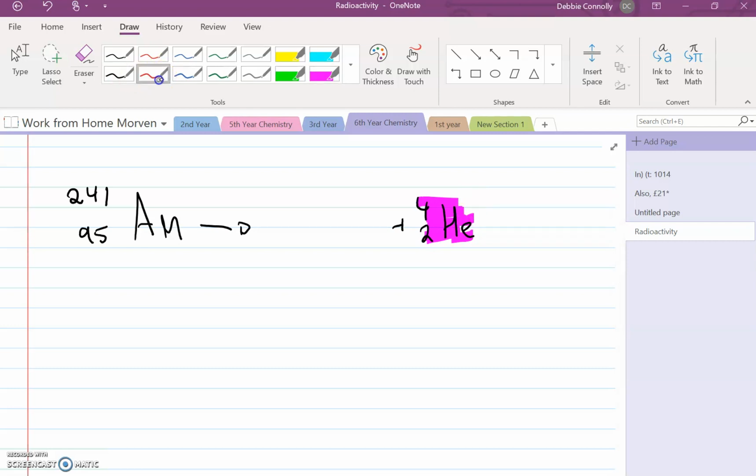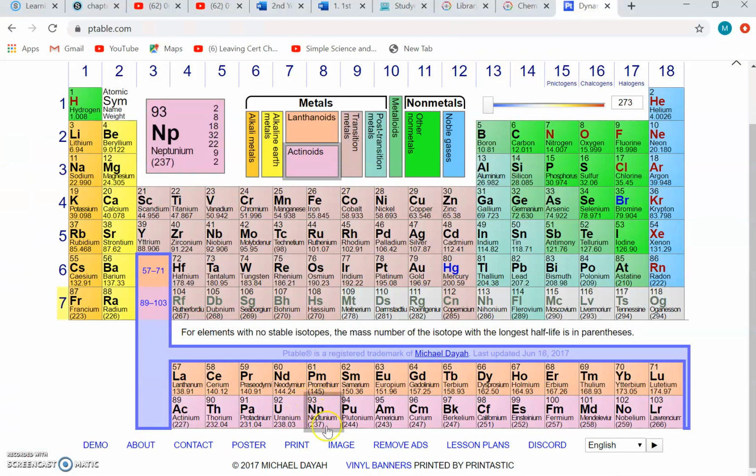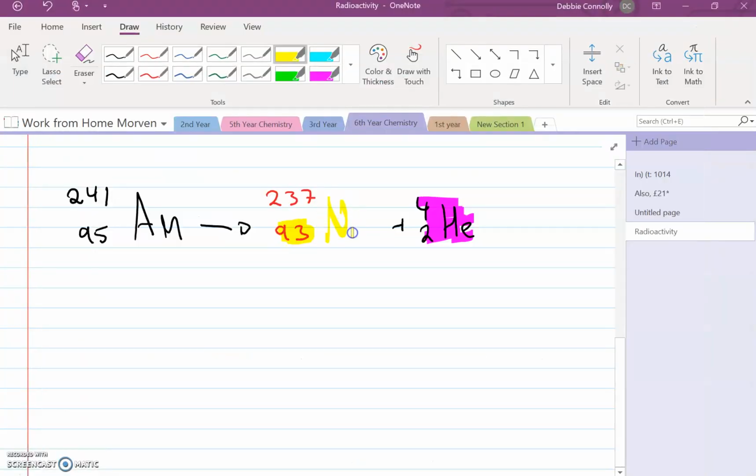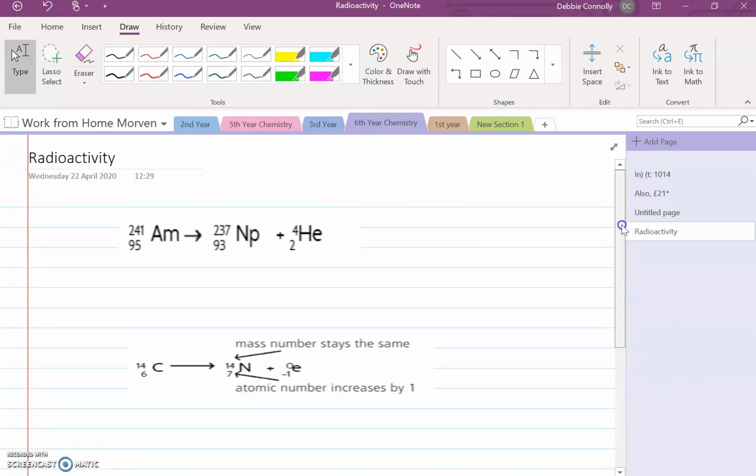So what you then do is you say, right, well, that's going to give me my helium, which has the mass number 4. That's going to be 237, and then 2 is 93. Now the 93 is the key number because that is going to dictate what the atom is. So go to 93, which is neptunium, which is Np. And that is how I write the nuclear reaction for that.